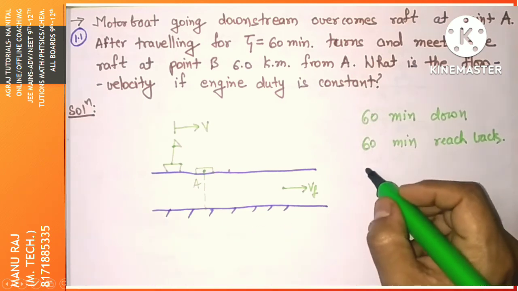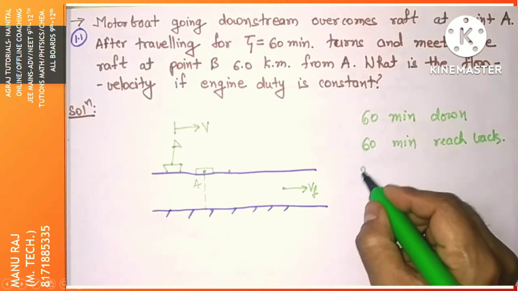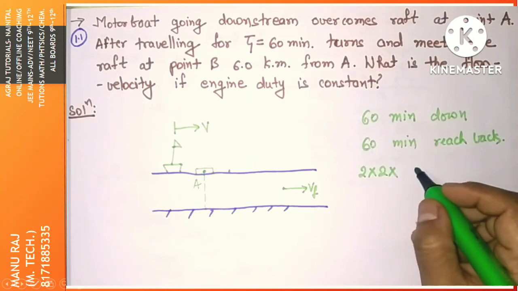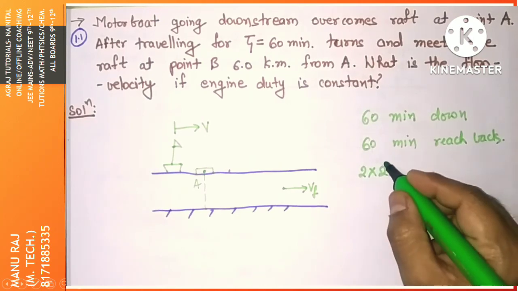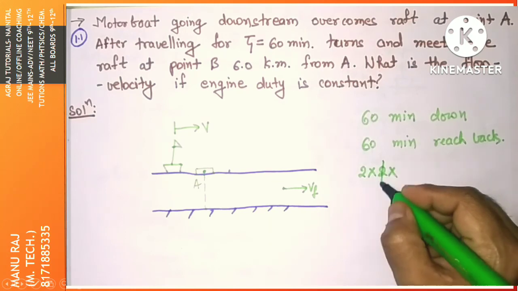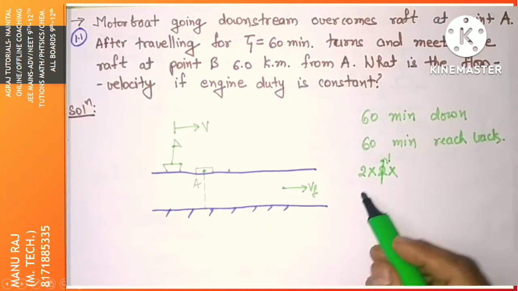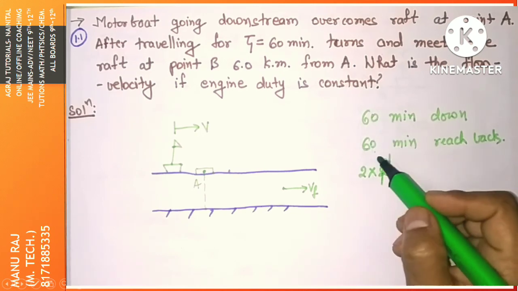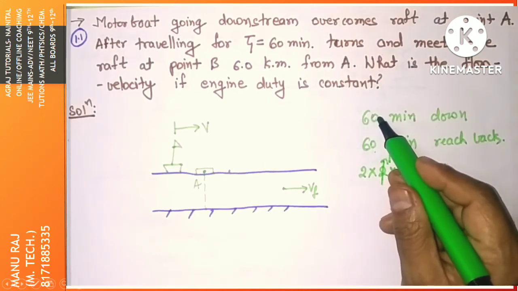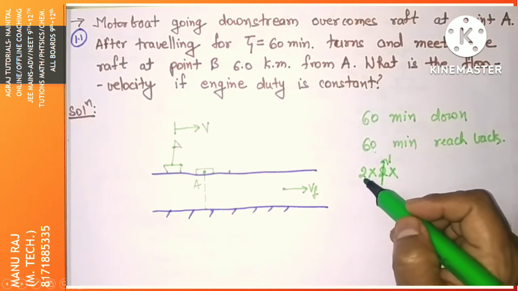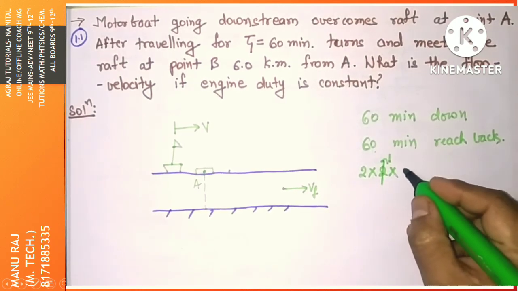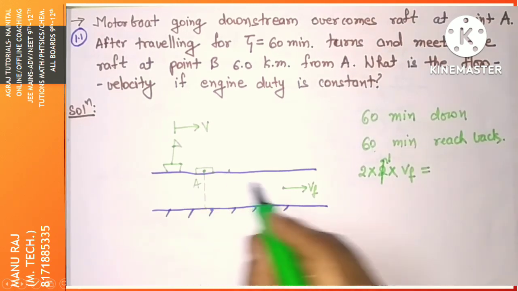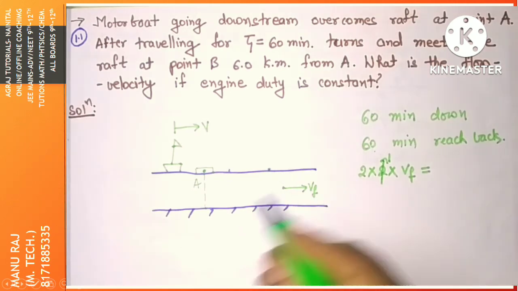So in these 120 minutes, which is 2 times 60, that is 1 hour into 2, 2 hours, into the flow velocity, this much the raft would have gone in 2 hours.